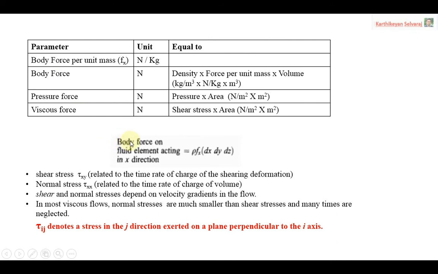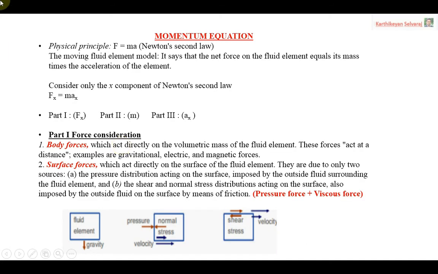So in the force consideration, the first one is body force. The body force on the fluid element acting in the x direction is automatically rho into body force per unit mass into volume. So this is density, force per unit mass, into volume. When I multiply these things, I will be able to get the body force. So now the body force term is over. See here, this is the term. The body force term is over.